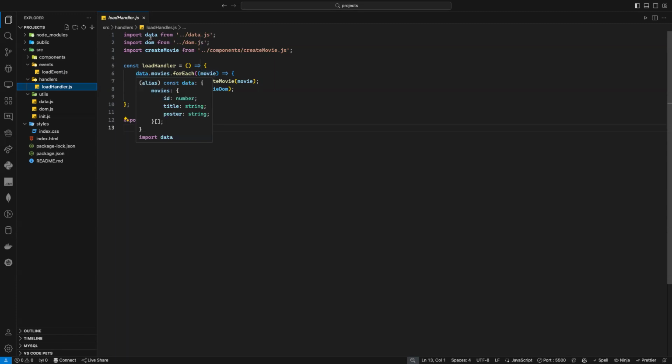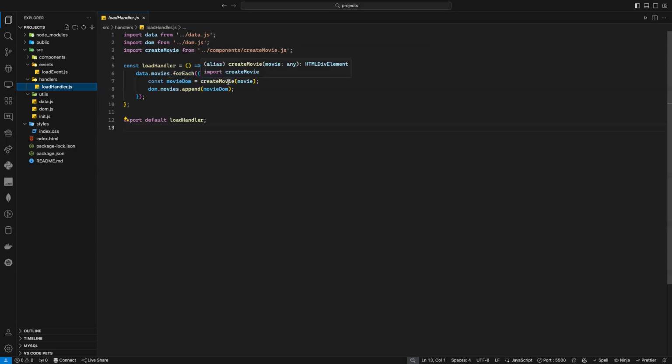But here I need data, so I will just import the data. Now here I have one movie, one object: ID, title, poster, because I'm looping through all of them. Then for each one, what do I want to do? Well, I want to create a movie DOM element. Here I'm just saying const movieDOM =